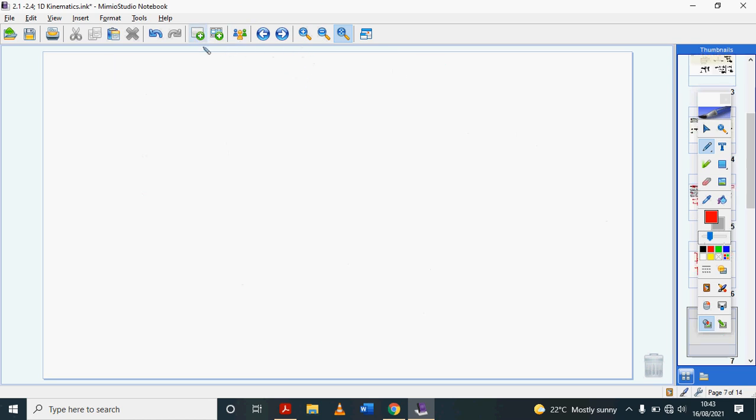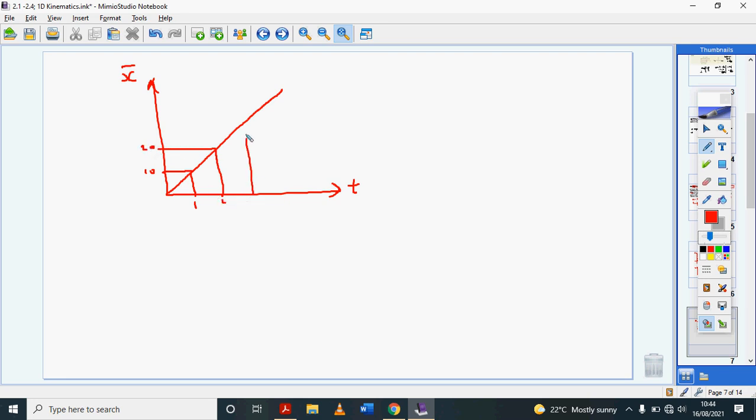Now, if I have a position time graph, and that position time graph is like this, right? What does that tell me about the speed time graph of this object? If you look at this, this is a straight line going through the origin. So that tells me that the rate at which the position is changing, let's say this was 1 second and this was 10, in 2 seconds this is going to be 20, right? In 3 seconds this is going to be 30. What does this tell you?